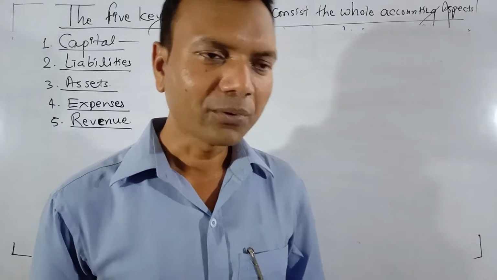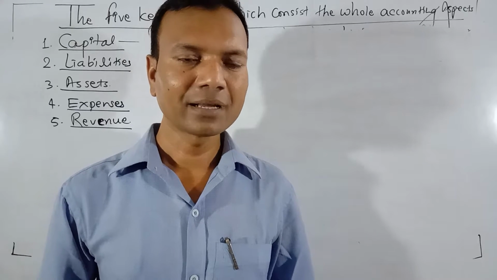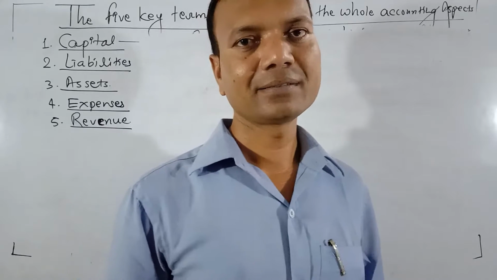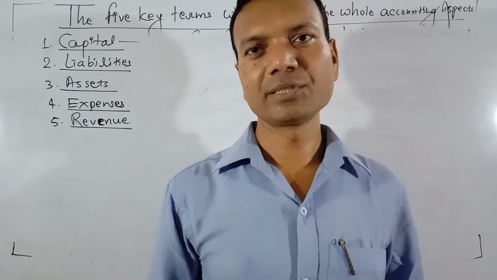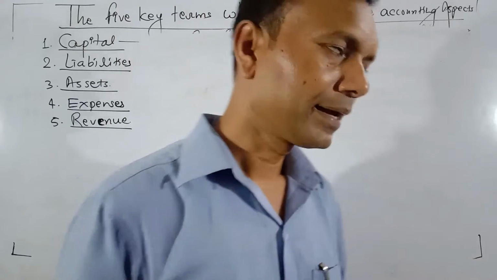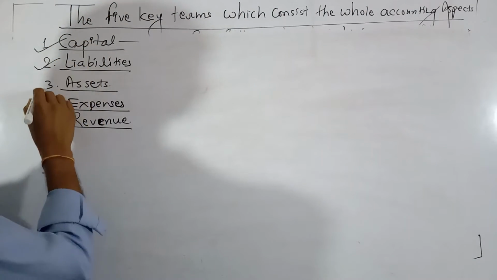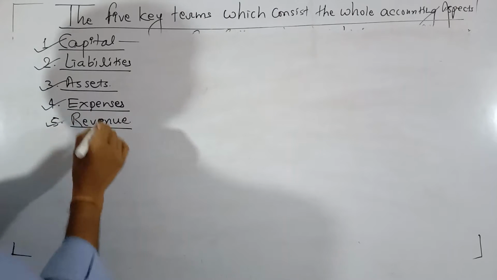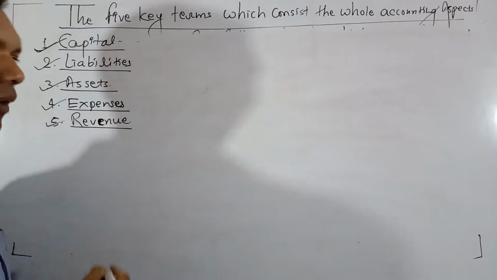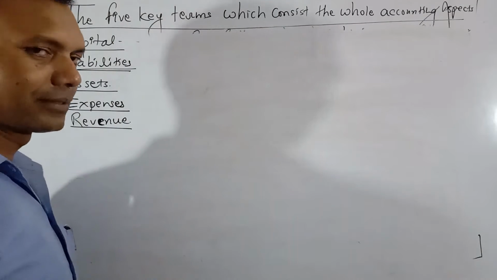Okay, before starting, I want to make you understand that I have already started this chapter. I have already defined capital in the previous video. In this video, I will discuss the other terms. Here, these five keywords are capital, liabilities, assets, expenses, and revenue. In the previous video, I have already defined what capital is. In this video, I will discuss liabilities.